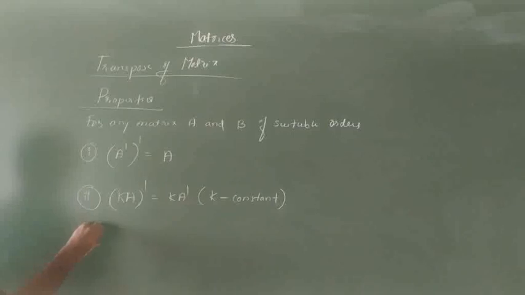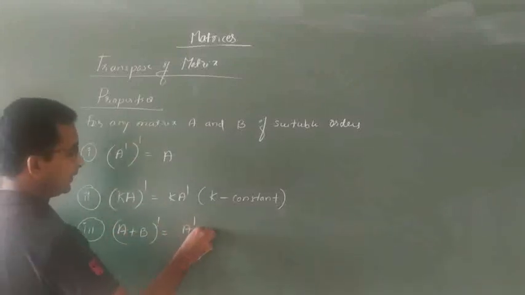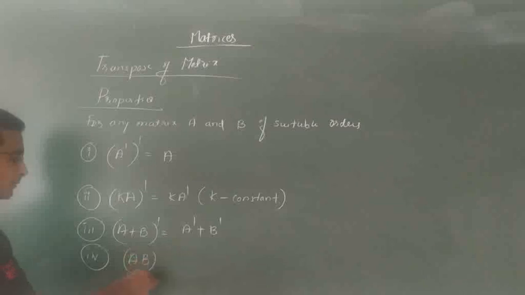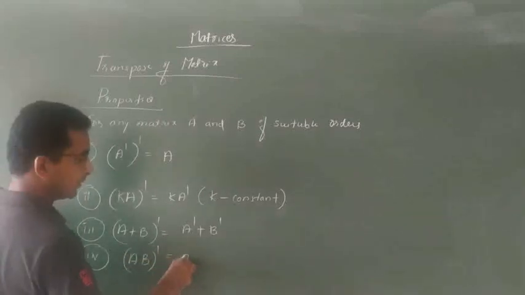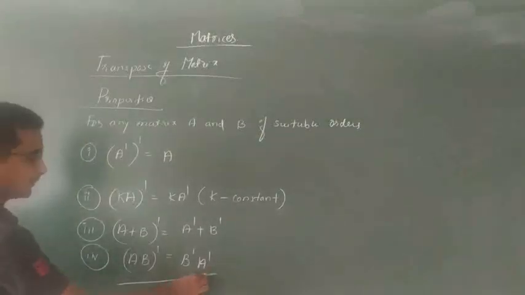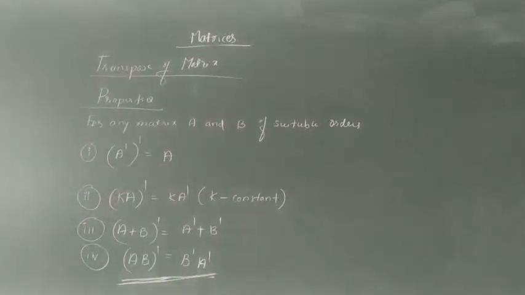Third one, you have to remember all these properties, very important. A plus B whole dash is nothing but A dash plus B dash, or A plus or minus B whole dash is nothing but A dash plus or minus B dash. The fourth property you have to remember every time is AB whole dash is nothing but B dash into A dash. This property is very important. Whenever they give AB whole dash, you have to write it as B dash into A dash.